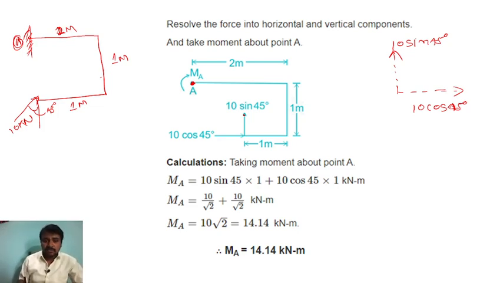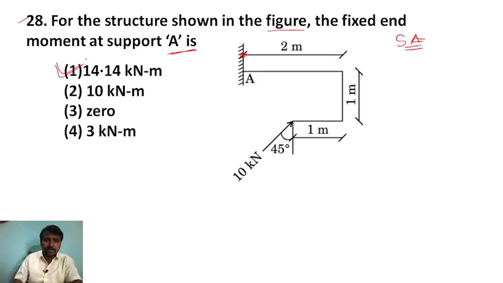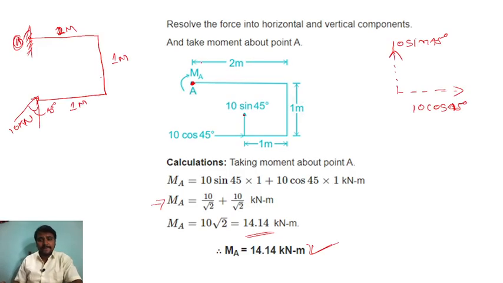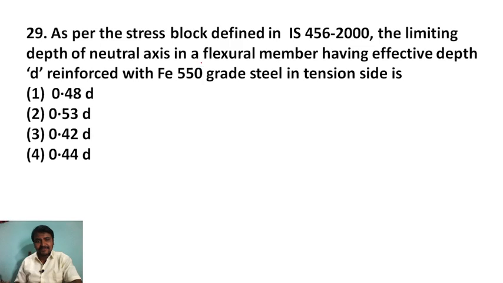Now when we equate that, we will get 14.14 kilonewton meter. It's a very simple question they ask. If you understand the concept, you can easily answer. So 14.14 kilonewton meter is the answer for the question. Okay, done. Next question.